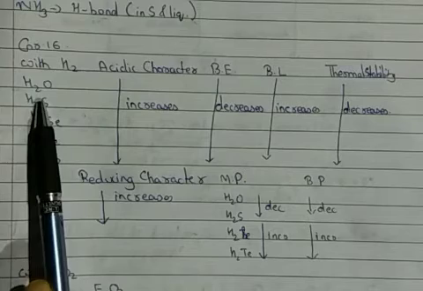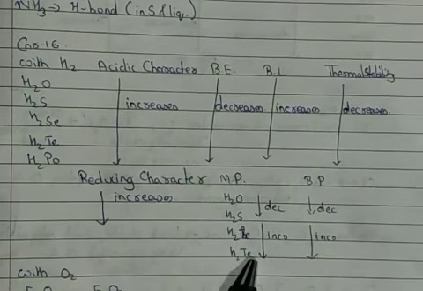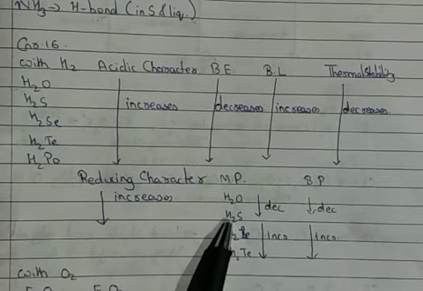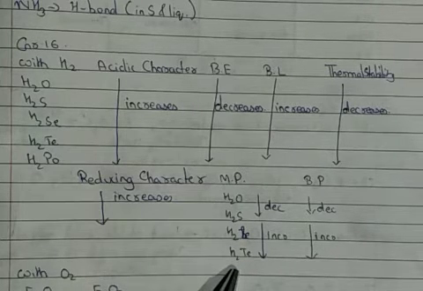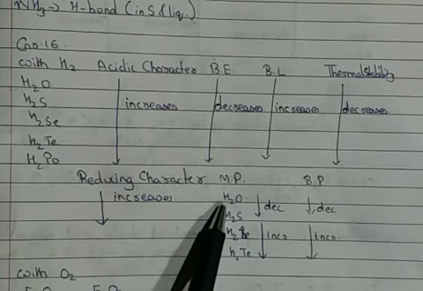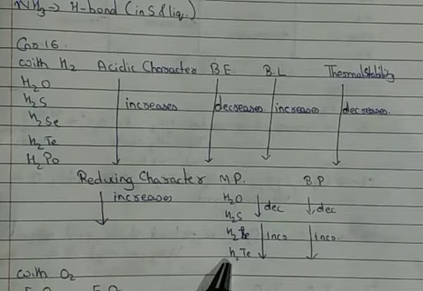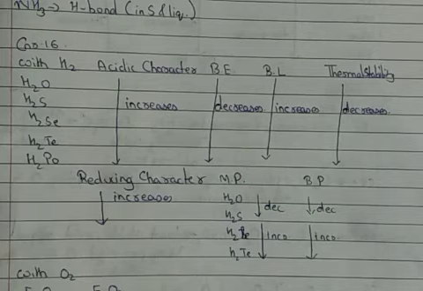Now, because of the hydrogen bonding, again in melting point and boiling point we can see the difference. Melting point and boiling point of water is more than that of H2S, whereas compared to H2S, the melting point and boiling point of the remaining hydrides go on increasing. So again, this abnormality is due to hydrogen bonding, which is present in the case of H2O and is absent in the other hydrides of group 16 elements.